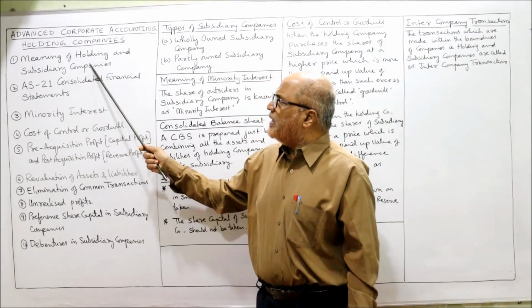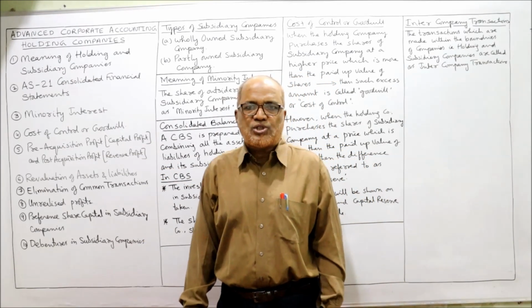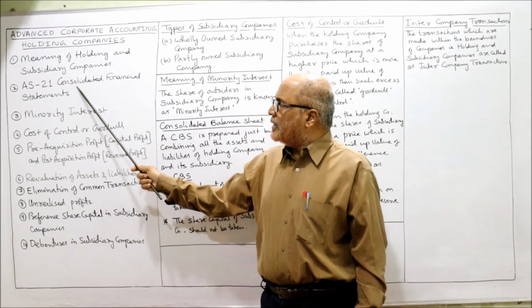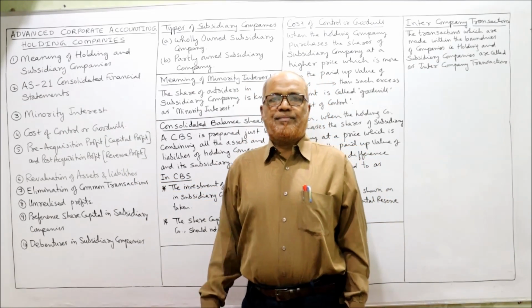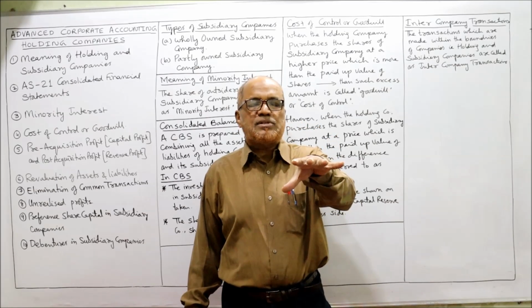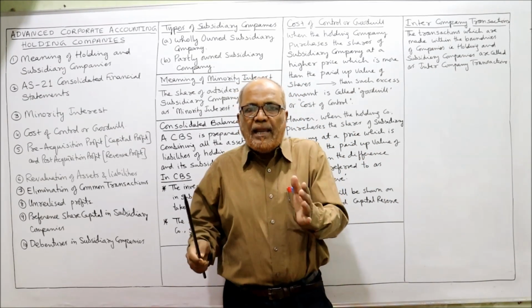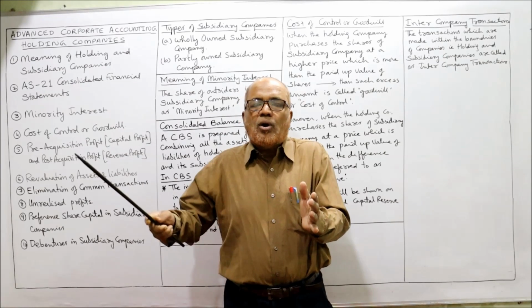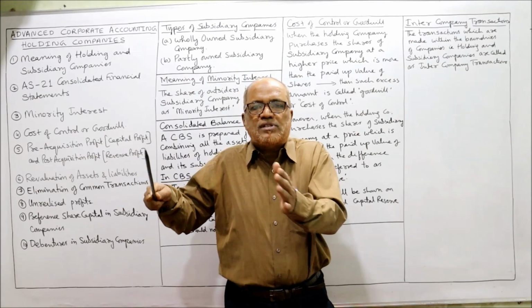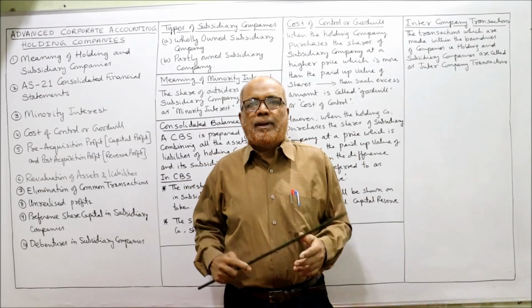I have explained to you the meaning of the terms holding company, subsidiary company, and consolidated financial statements. Next, minority interest. There are two types of subsidiary company: wholly owned subsidiary company and partly owned subsidiary company. Wholly owned subsidiary company means all the shares of the subsidiary company are held by the holding company.